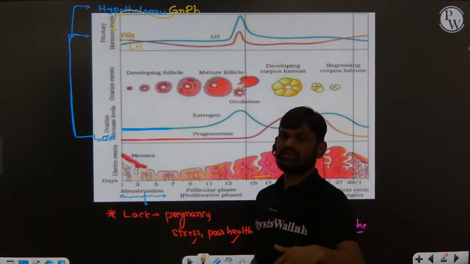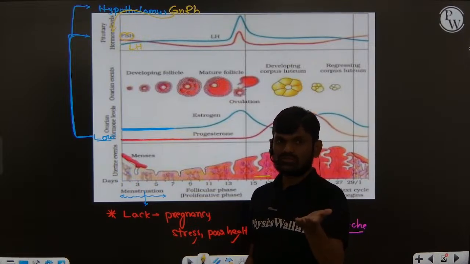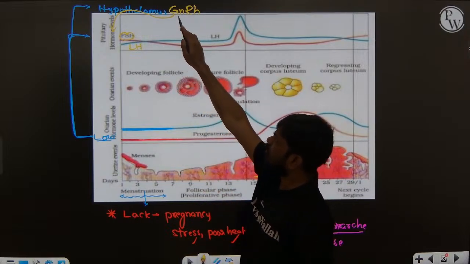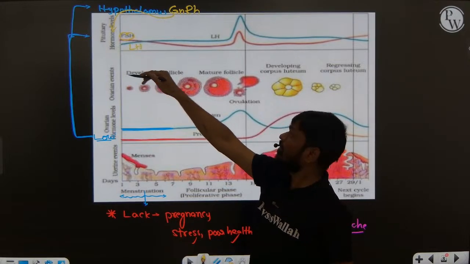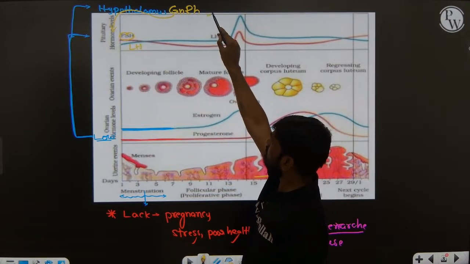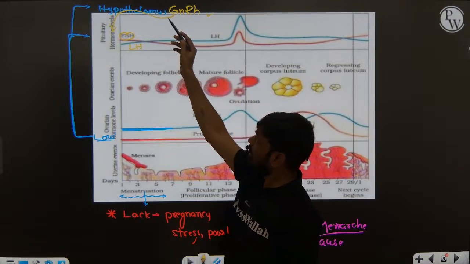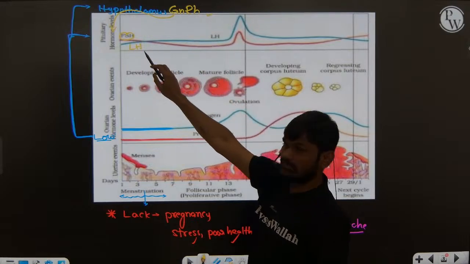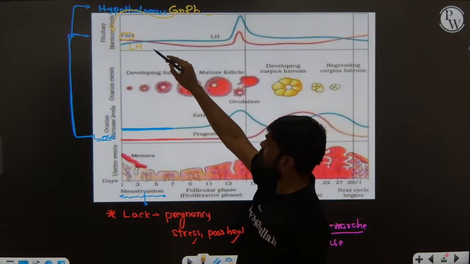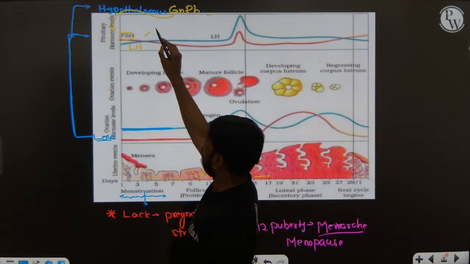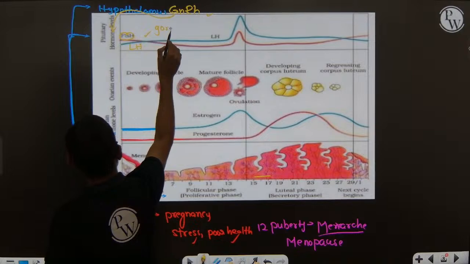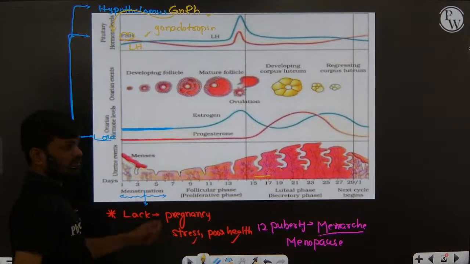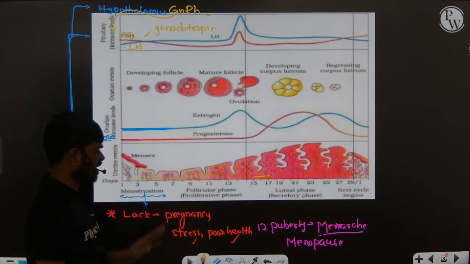Immediately after menstruation, the low level of progesterone and estrogen sends a signal to the hypothalamus and anterior pituitary gland. So now the hypothalamus releases GnRH hormone, which stimulates the anterior pituitary, releasing two gonadotropins, follicle stimulating hormone and luteinizing hormone.